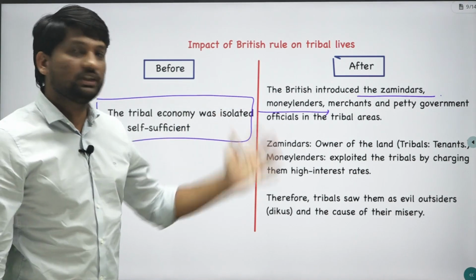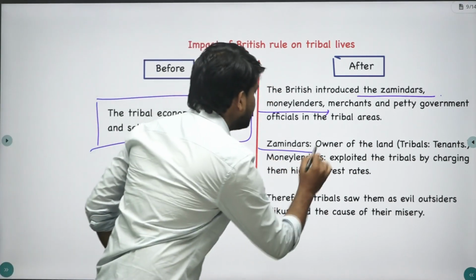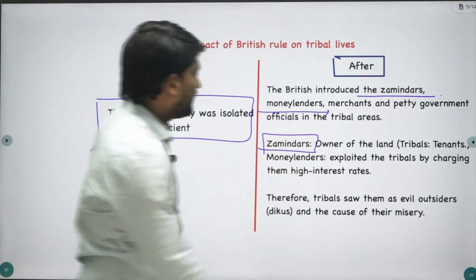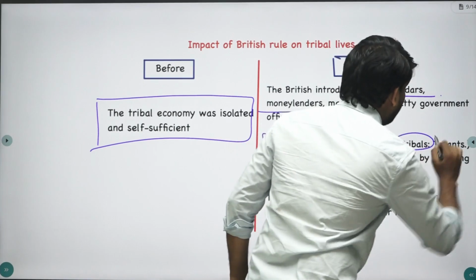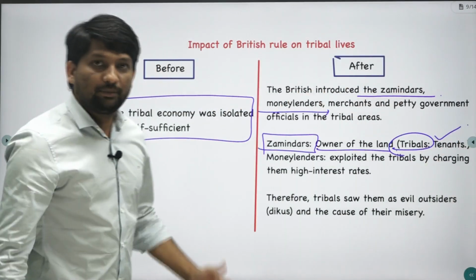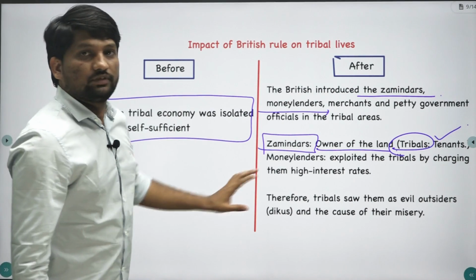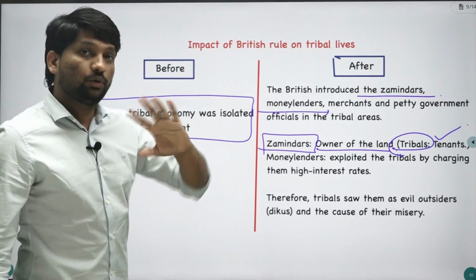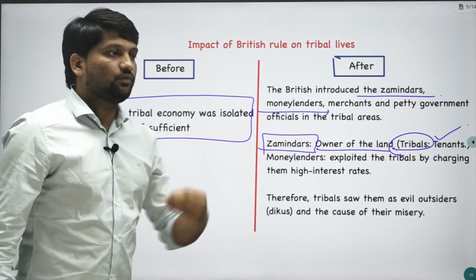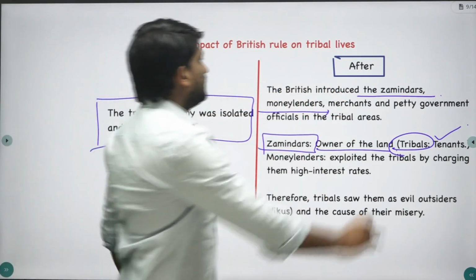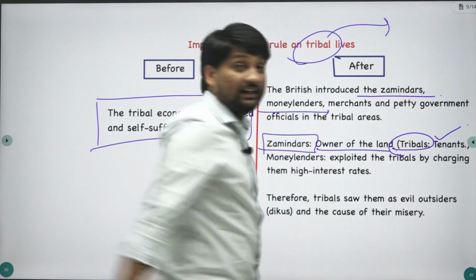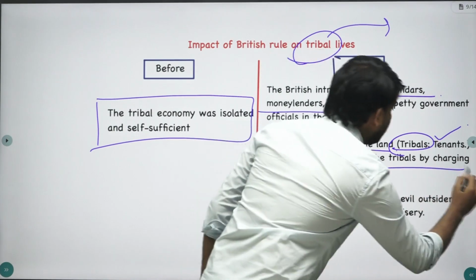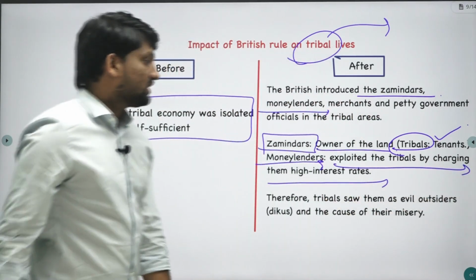Once they introduced these zamindars, as we have already seen in the zamindari system, zamindars were recognized as landowners. So zamindars became owners of the land and tribals were just tenants. Similarly, since forest produce was now connected to the market, we have already seen that moneylenders first gave money and finally these tribes ended up in a debt trap. The same happened here also. Moneylenders exploited tribals by charging high interest rates.